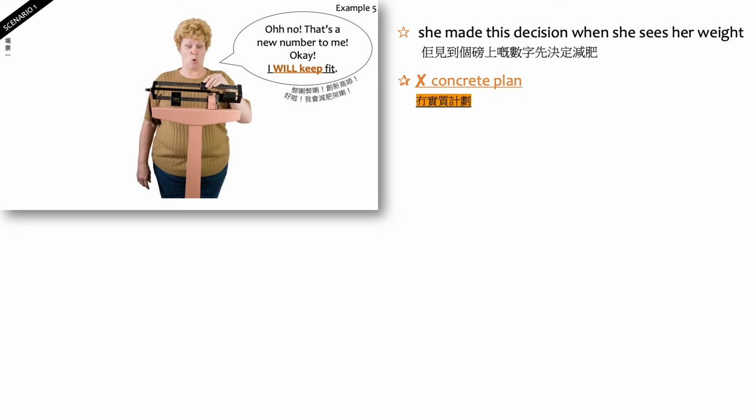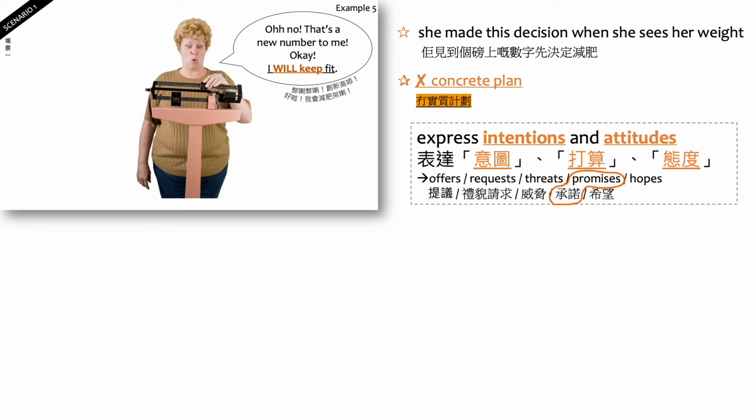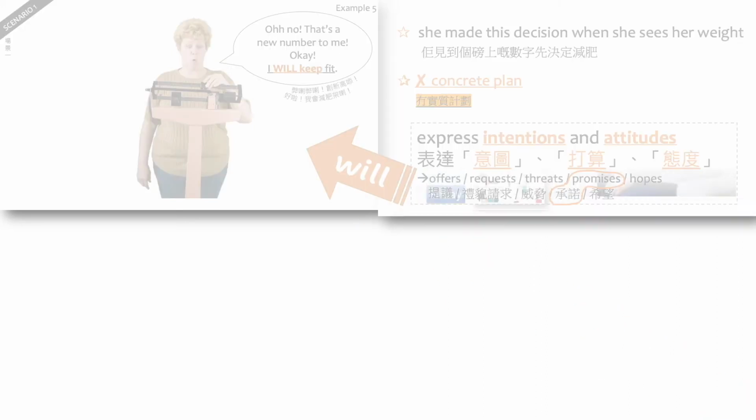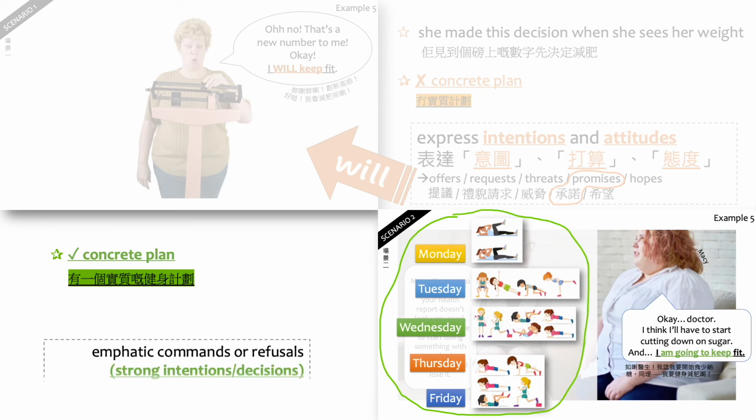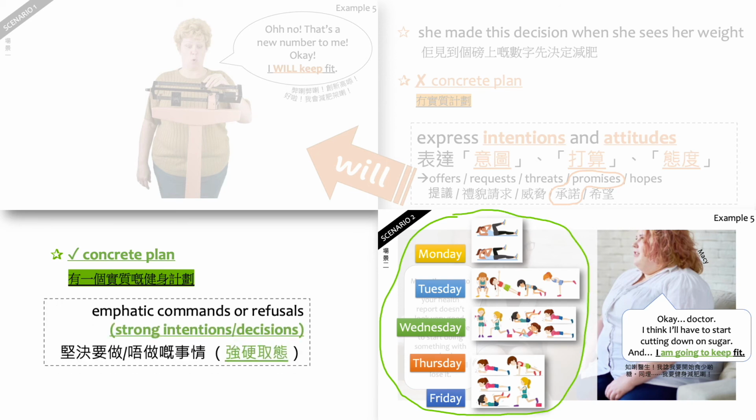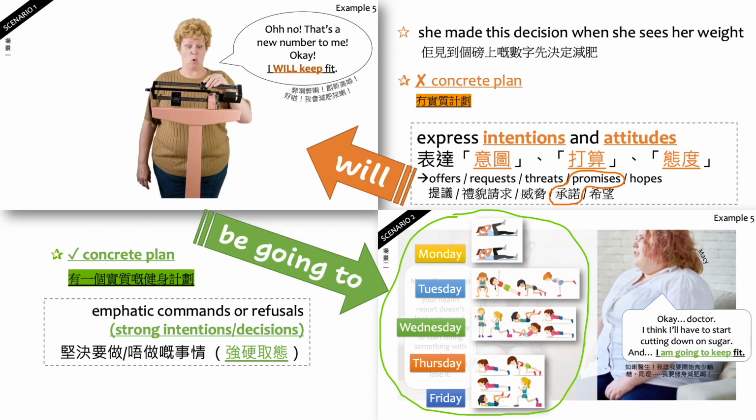She has no concrete plan of when she's doing it. So this is her promise to herself. She used will. But in the second one, you can see she has a concrete plan. You can see her plan here, right? So she has a strong intention of keeping fit. It's good for her. So she used be going to. Now you can pause here and compare the two scenarios.